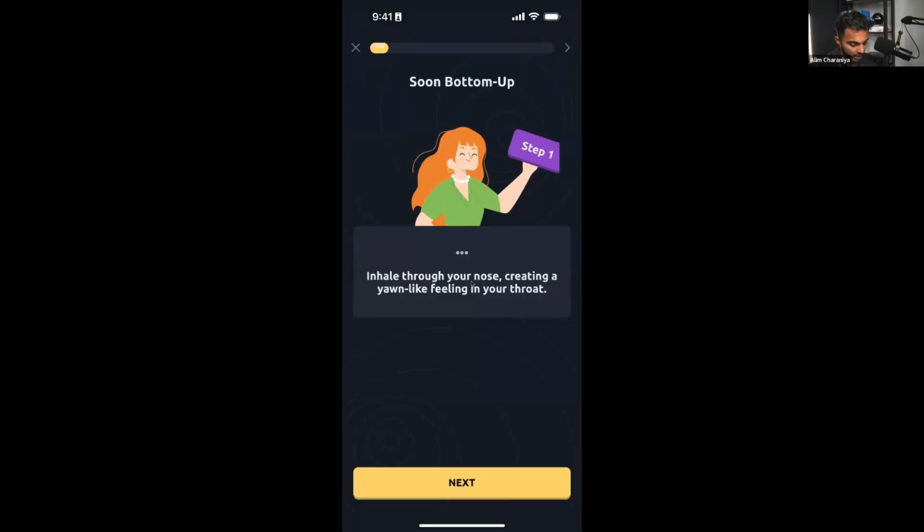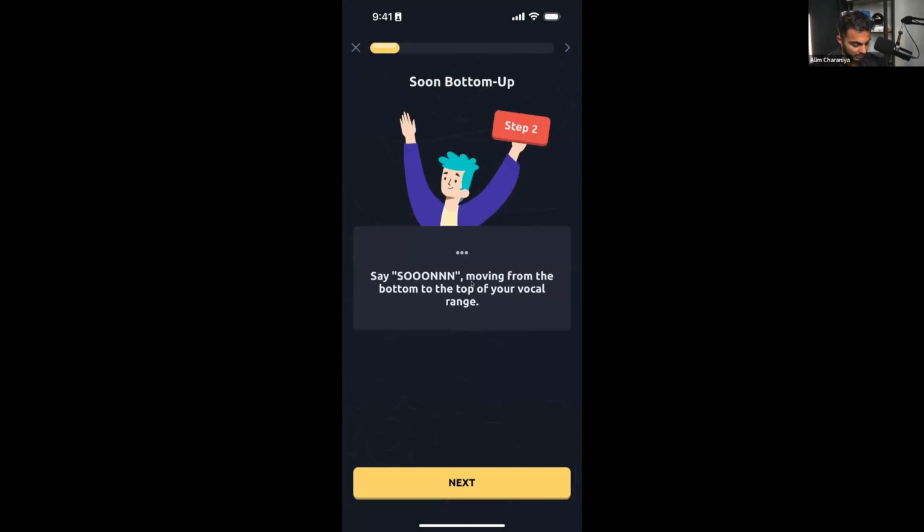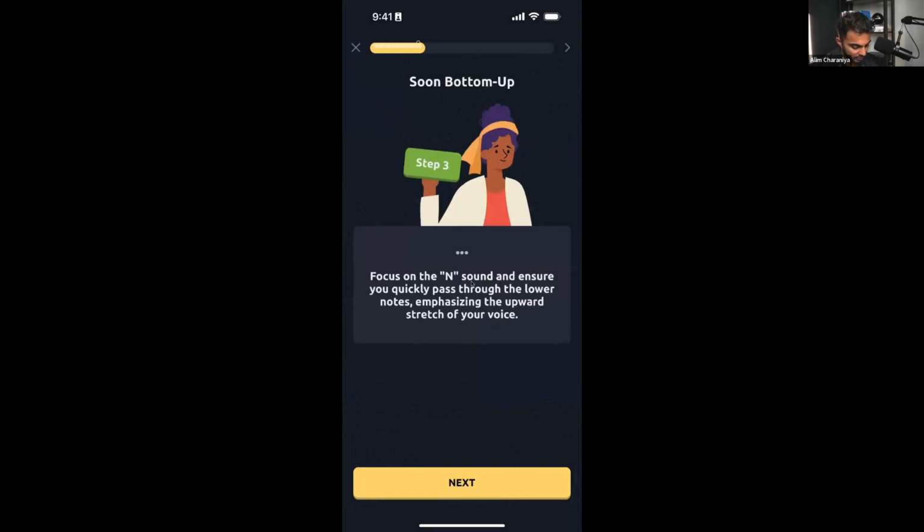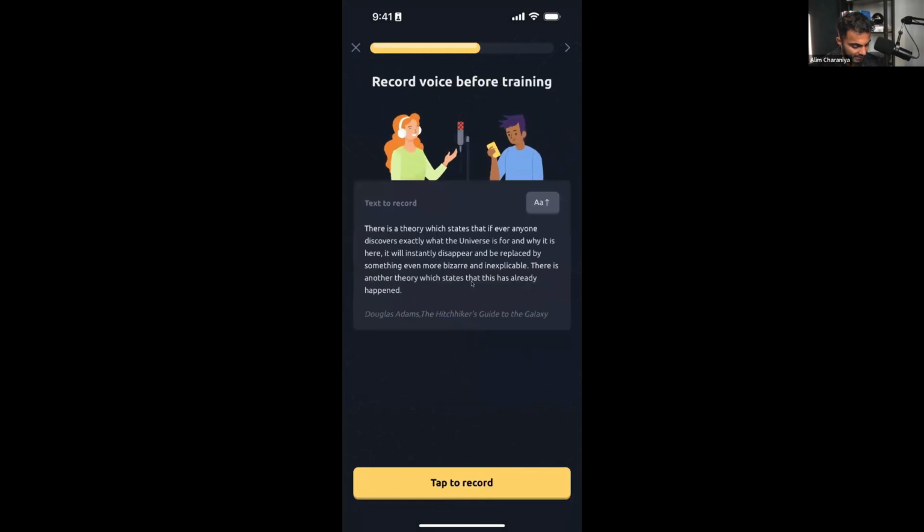Awesome. Let's keep moving. Inhale through your nose, creating a yawn-like feeling in your throat. I'm not going to do that right now. But essentially, it's getting me to do a couple things. And now it says record voice before training. I kind of like how it is in a story format, like an Instagram story format. And that might be something we want to try later on. So I'm going to take a screenshot of this and move it to my inspiration as well, because I think that's actually pretty clever because people are already used to that Instagram story style user experience.